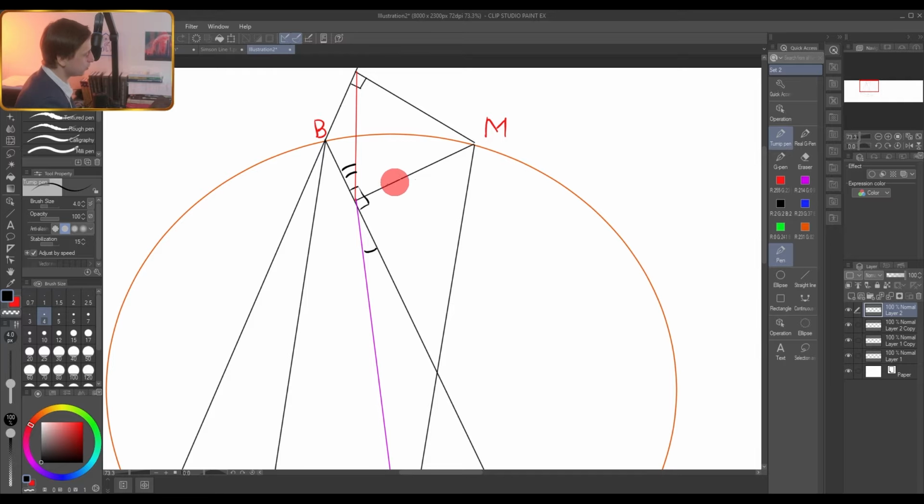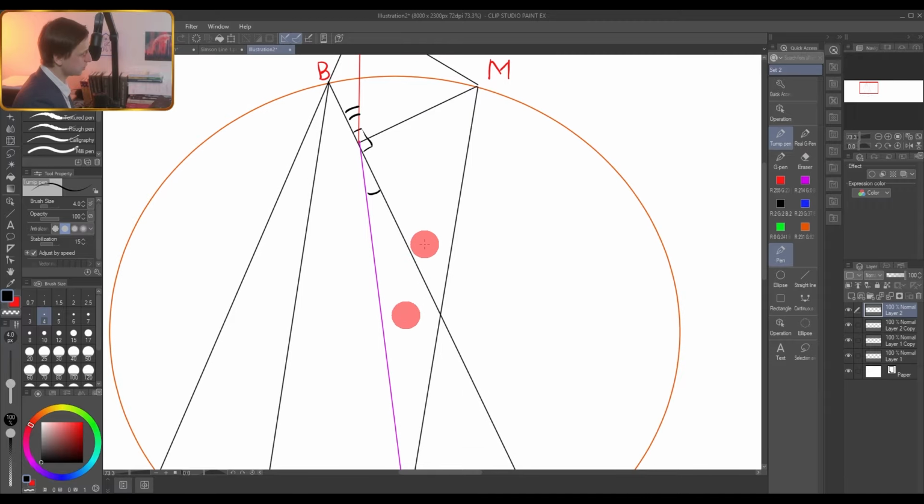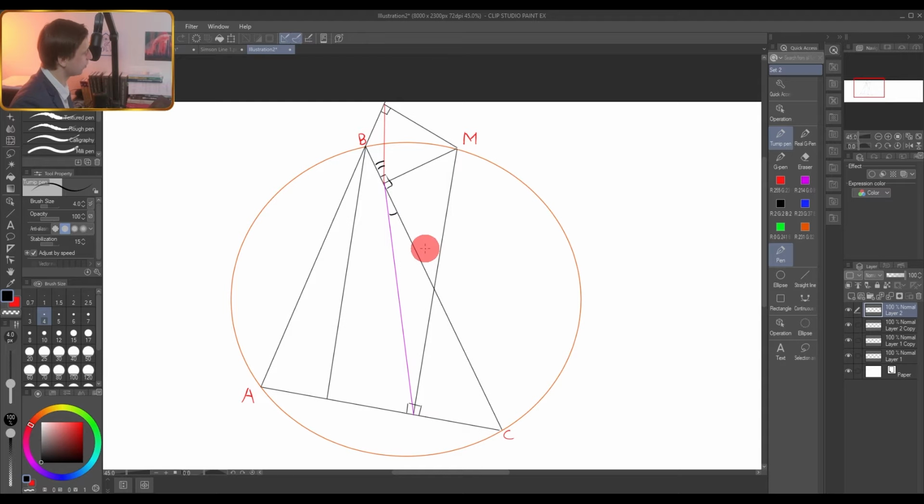So as you have perpendiculars here, obviously there is a great hint that there are cyclic quadrilaterals. For example, if you look at this quadrilateral, like this one, you have one angle of 90 degrees like this, and another angle of 90 degrees like this, and here is a common hypotenuse.